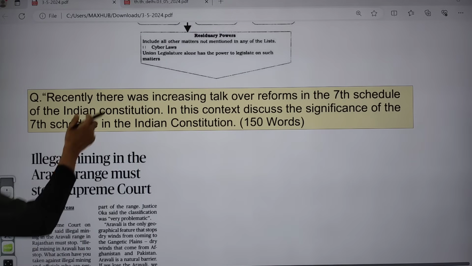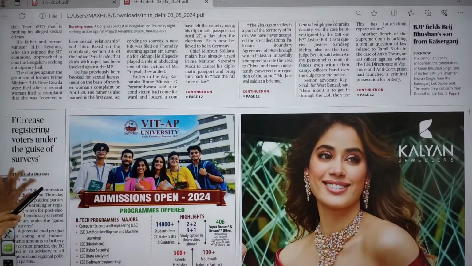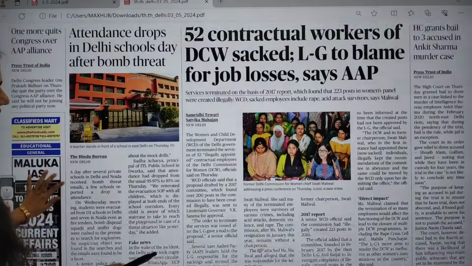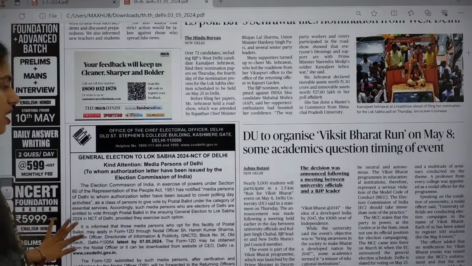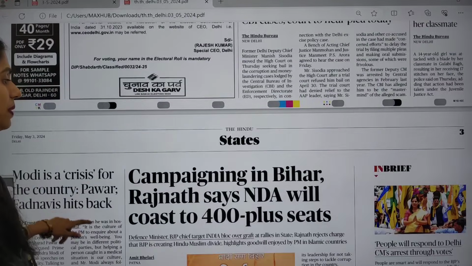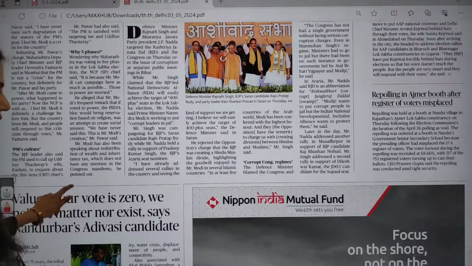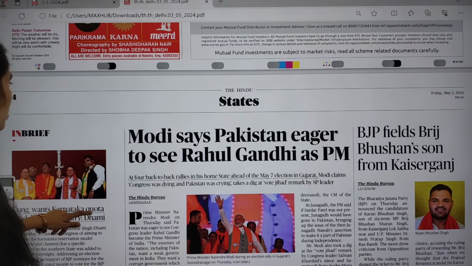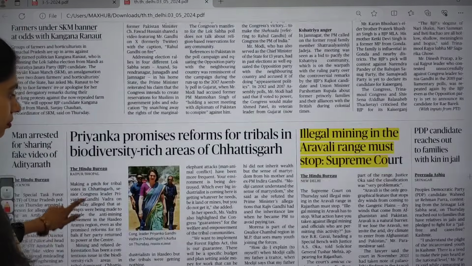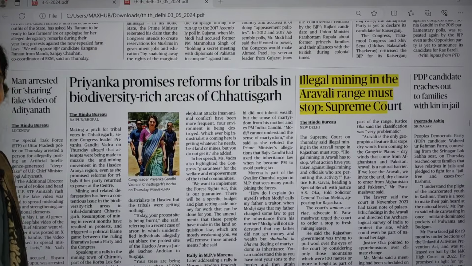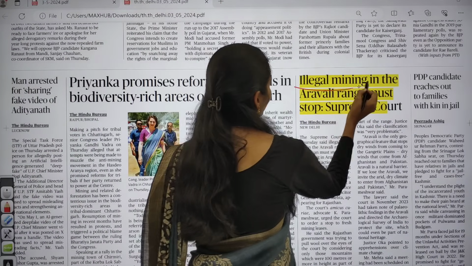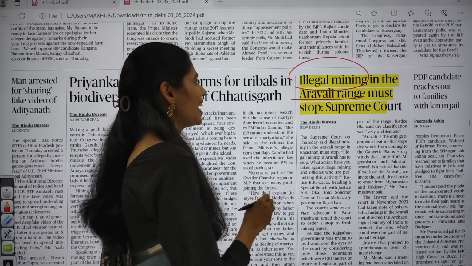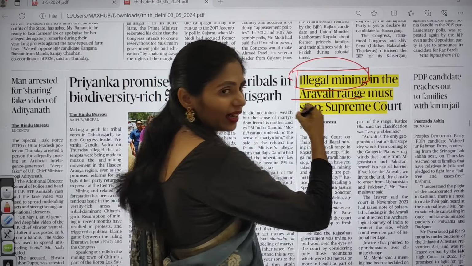Now let us move on to the next topic. These are the two articles from the front page, nothing more, nothing less. You can skip the city page, there is nothing important, but you have to see today's states pages. There are articles very important from our examination point of view. So let us have a look. This is page number 4. Here you can see one article talking about illegal mining in the Aravalli range, which must stop, says the Supreme Court.